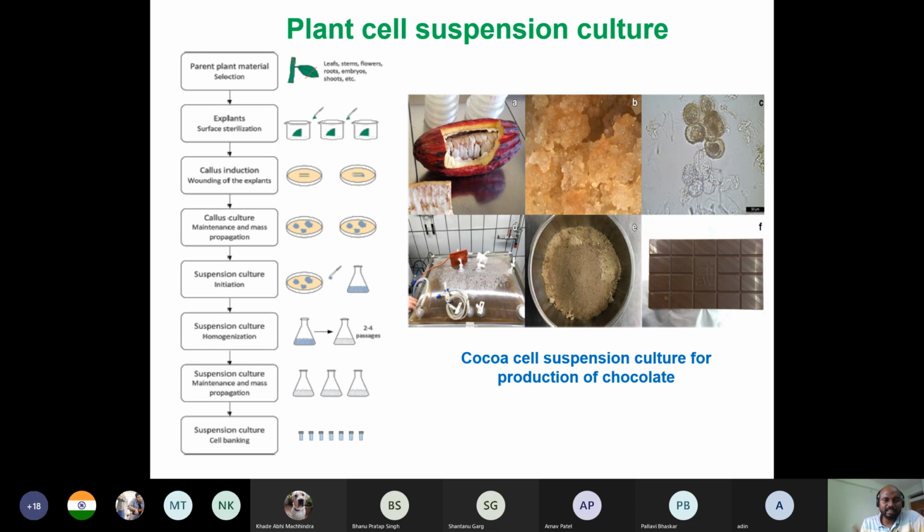And callus has a very high growth rate. An entire plant in culture requires at least 1.5 months to grow. But for callus, it may be 14 days, maximum 21 days, like that.